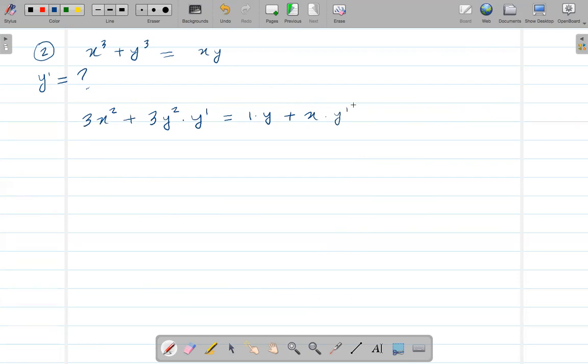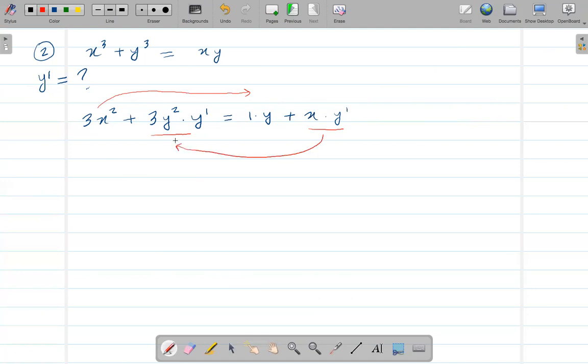Okay, clear? Now since we are finding y prime, I have y prime terms here and here, right? So that means I need to combine these two. Let's move this to the other side, this to the other side, and also move this to here.